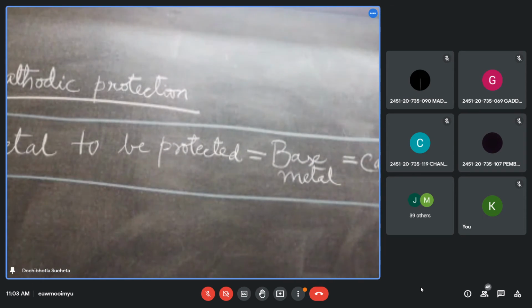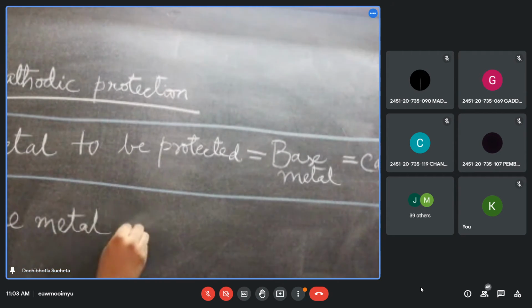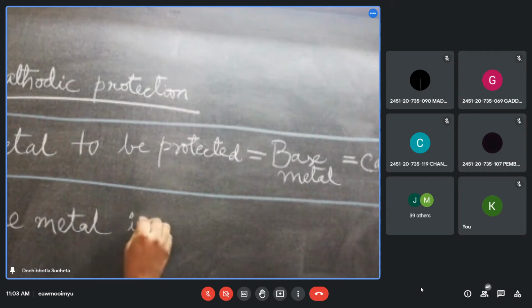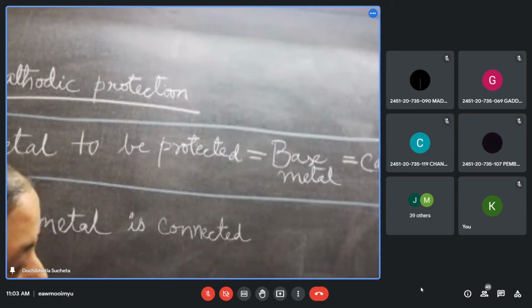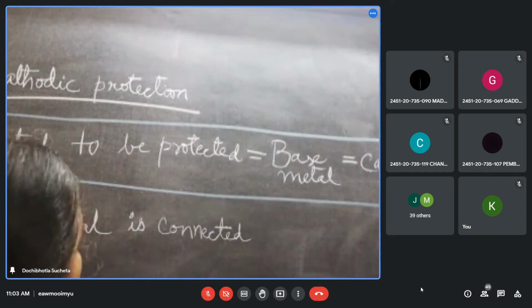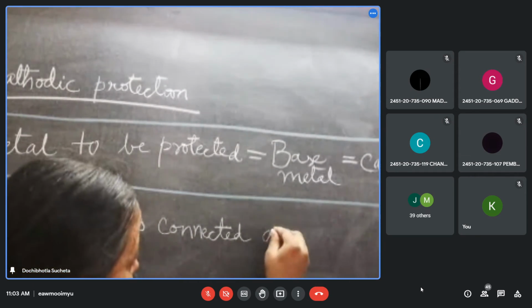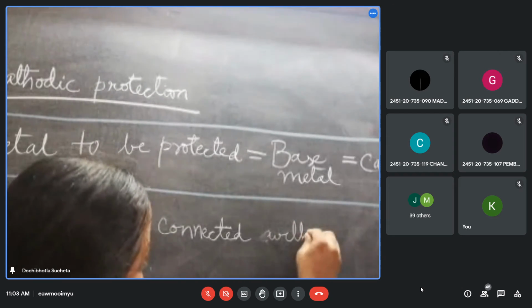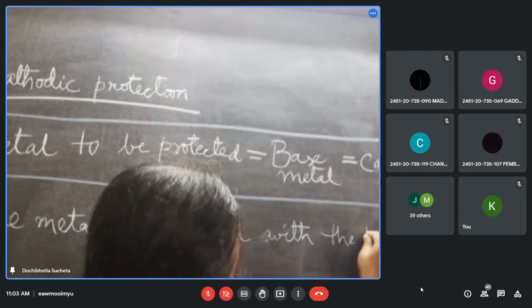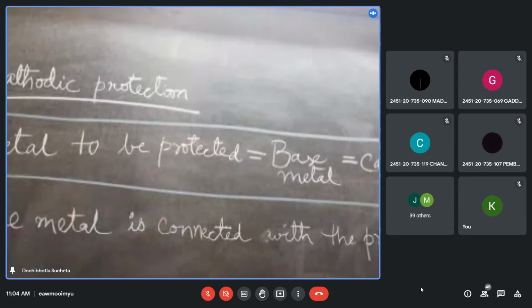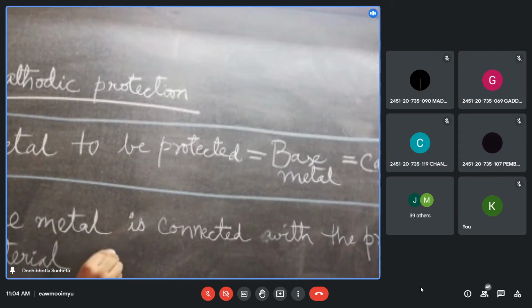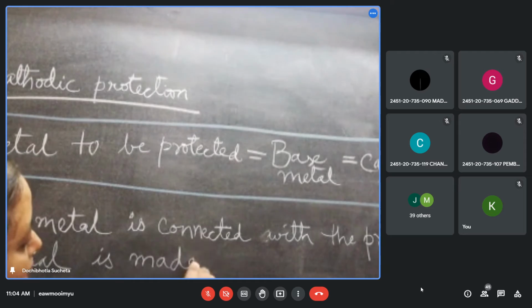Next you'll write: base metal is connected with the protecting material and is made cathode.